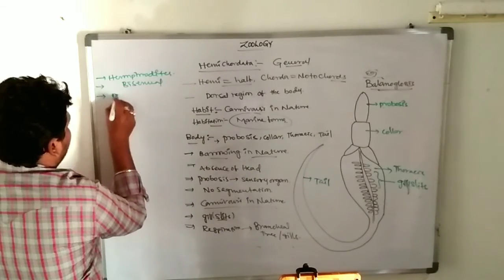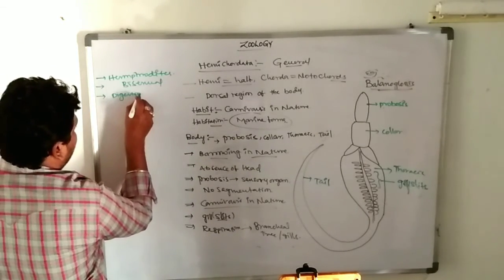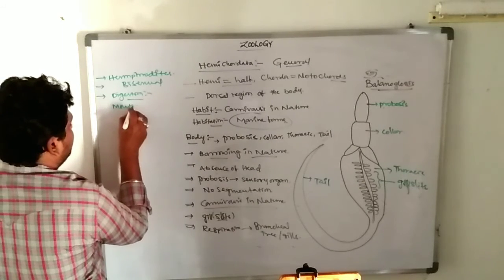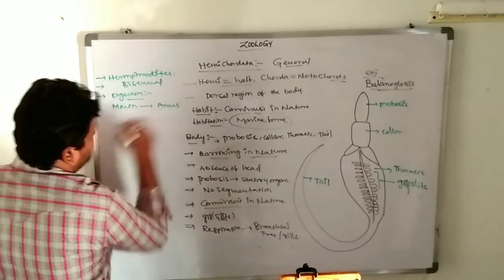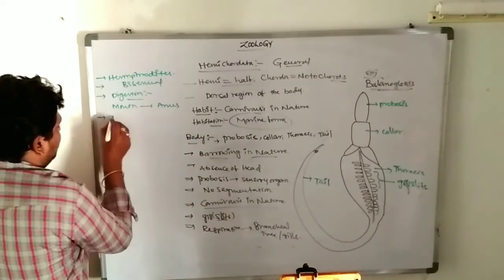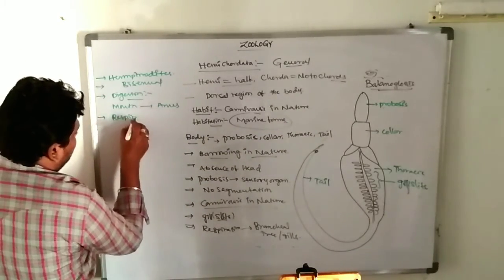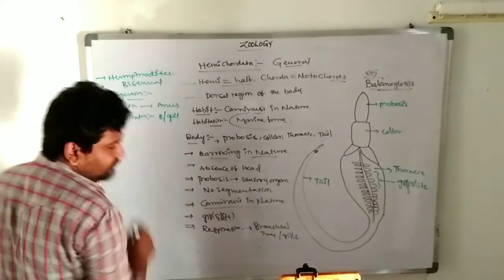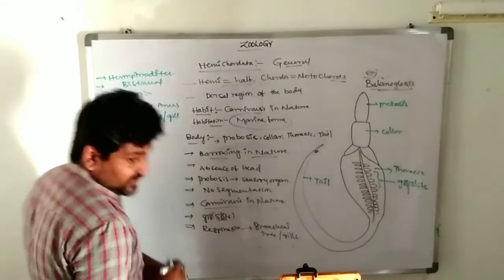Respiration and complete digestion. The mouth is present, and the digestive system runs from mouth to anus, so a complete digestive system is present. Respiration is through branchial respiration and gill respiration.